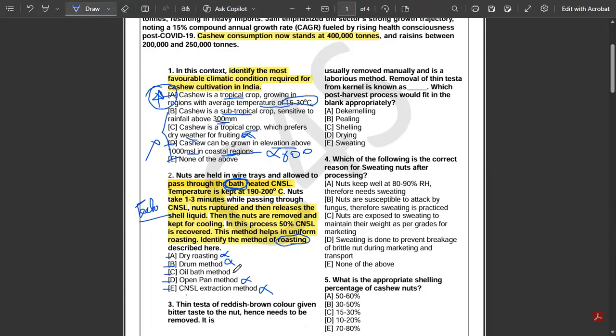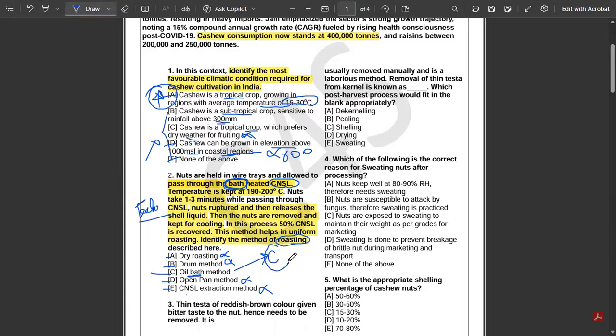So from our prediction, we can say that oil bath should be the correct answer. Again, if you see CNSL, CNSL is sort of an oil only, isn't it? And the bath is also here. So it matches. So that is why option number C is the correct answer.